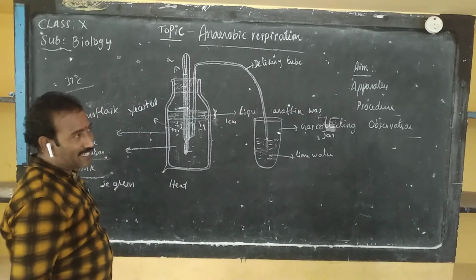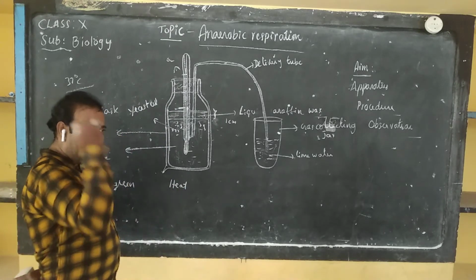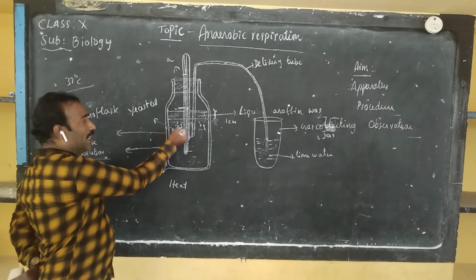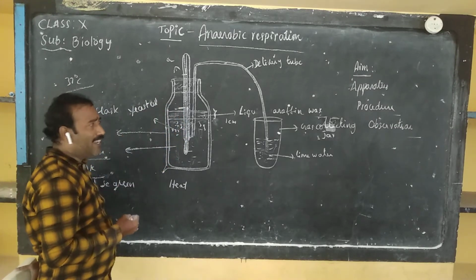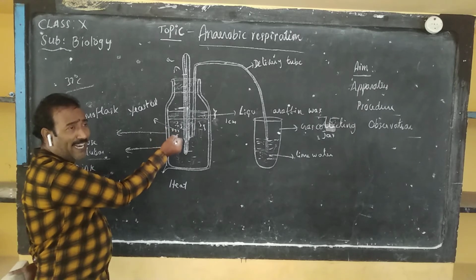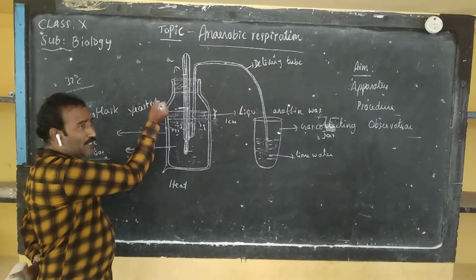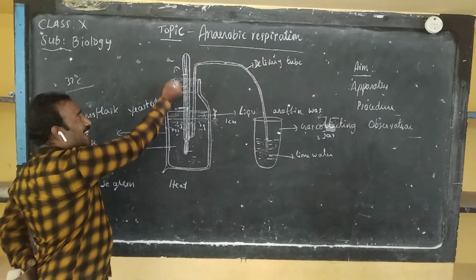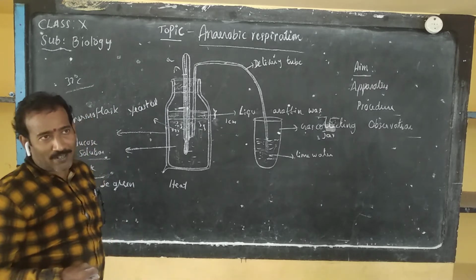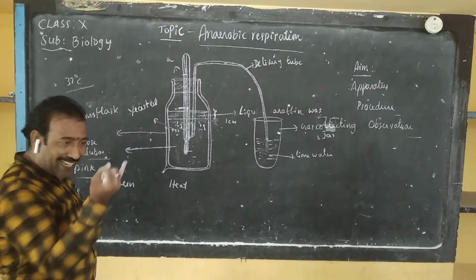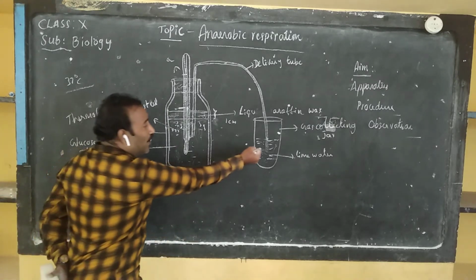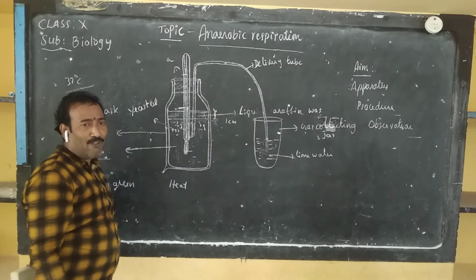Three observations are there. What are the 3 observations? First observation, the mercury level is increased because yeast cells respire by anaerobic respiration. They produce heat. This heat increases the mercury level in the thermometer. And the second observation, lime water will turn milky white. Why?